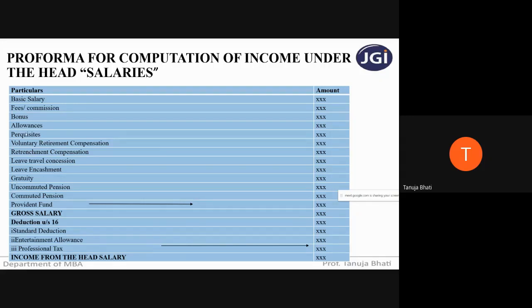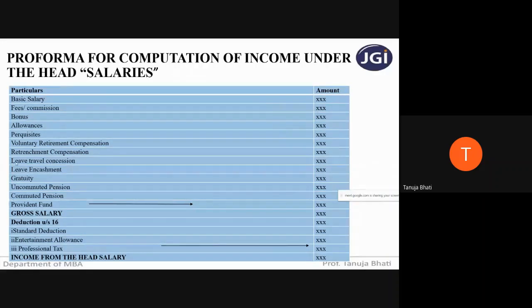Next is uncommuted pension and commuted pension. Now, what do you mean by pension, first of all? So pension, as we know, is nothing but a periodic payment made by the organization or companies, or if he is working in a government company, then by the government. It is given for the services already rendered, after his retirement. So pension is usually given after retirement. Why? Because of the services that he had rendered, and it is a periodic payment.